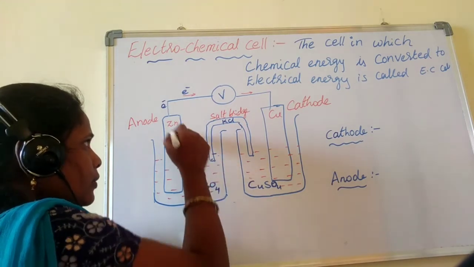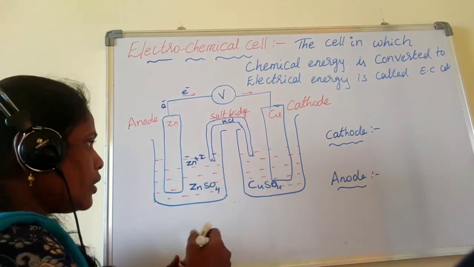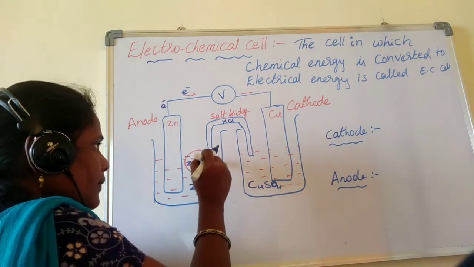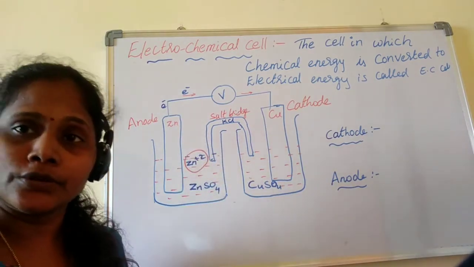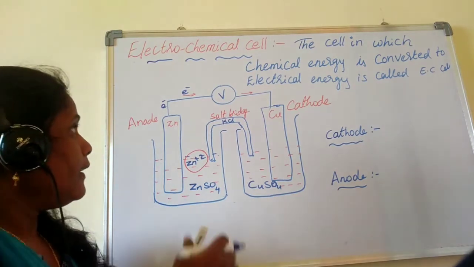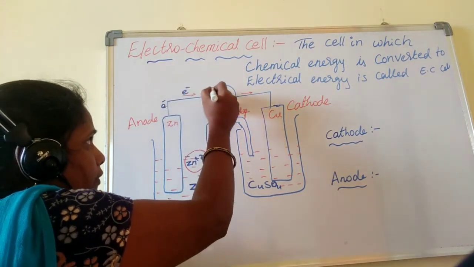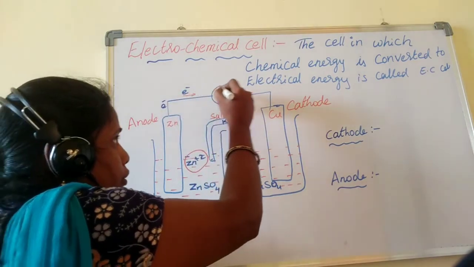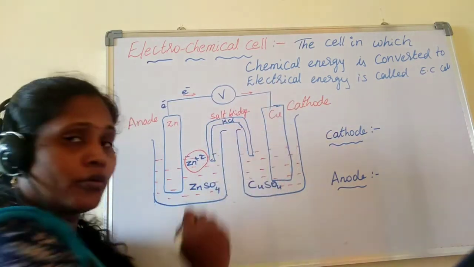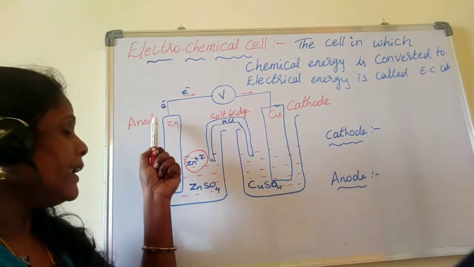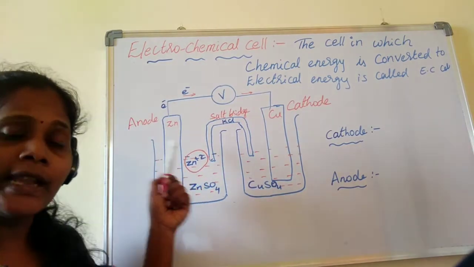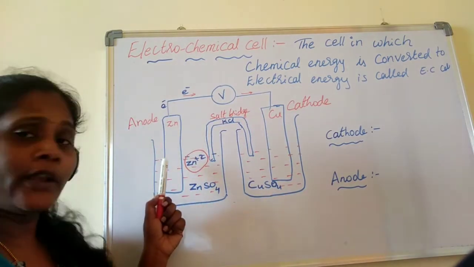Solid zinc is converting into zinc plus 2 ions in the solution. And the electrons released here move from this anode towards the cathode, as electrons are negatively charged and are generated at the anode.